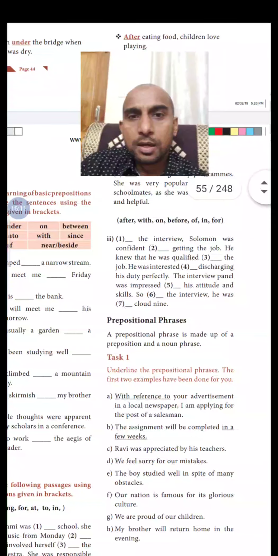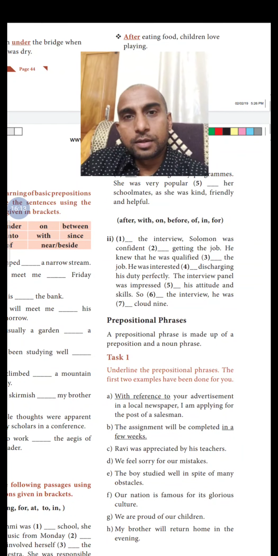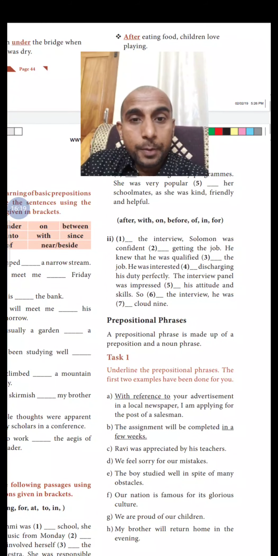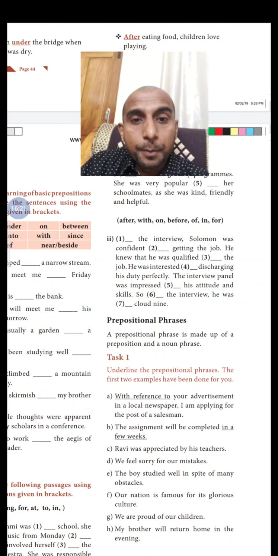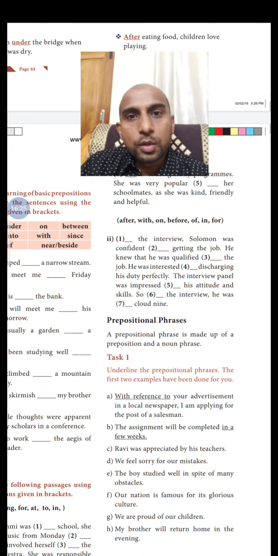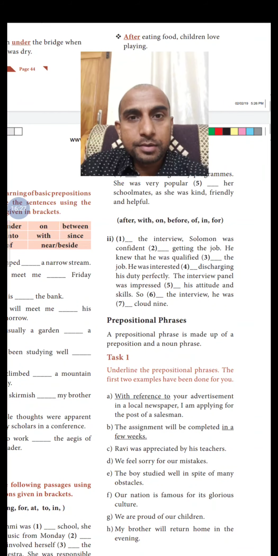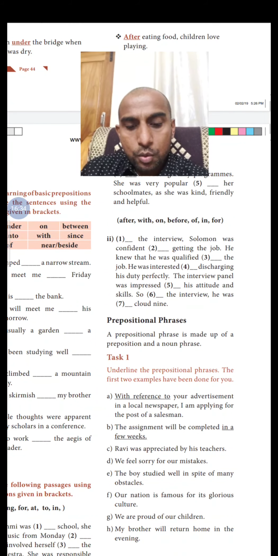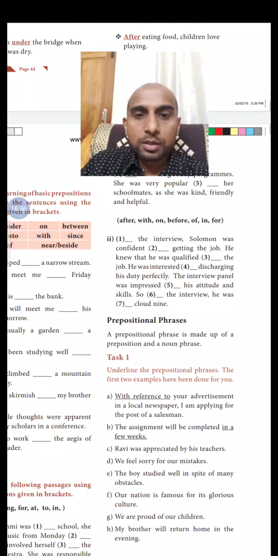And next is prepositional phrases, the second one in preposition. There's not much difference between a preposition and a prepositional phrase. A prepositional phrase is made up of a preposition and a noun phrase. A phrase is a group of words, more than one word. Even two words is a phrase. And here, one preposition and a noun. So that is what a prepositional phrase is. Now you have to find out which are the prepositional phrases here.